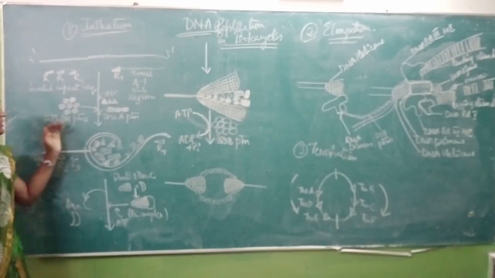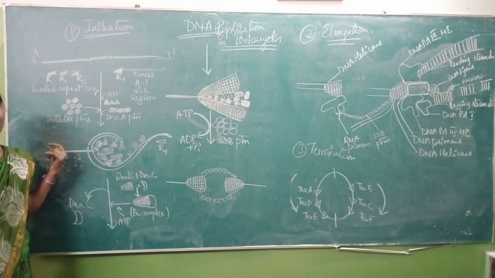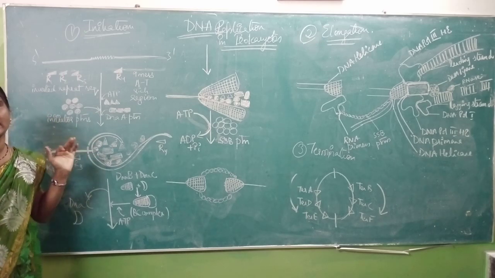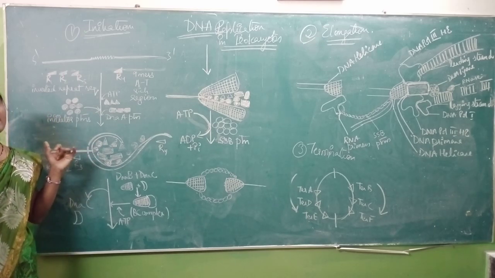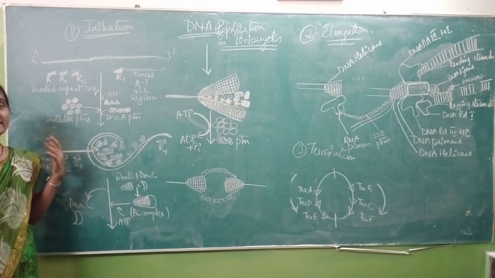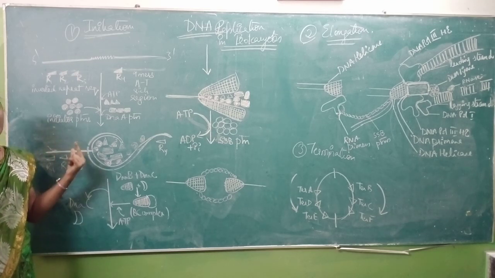So this is the mechanism of initiation in DNA replication in prokaryotes. Before your initiation occurs, as I said earlier, there are enzymes and proteins involved in prokaryotic replication.